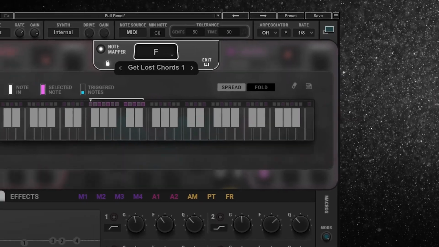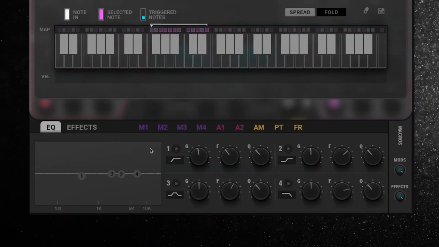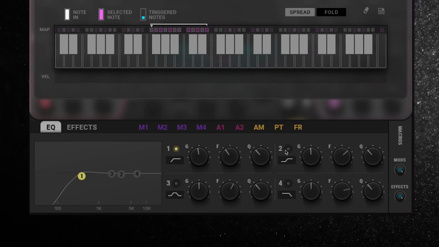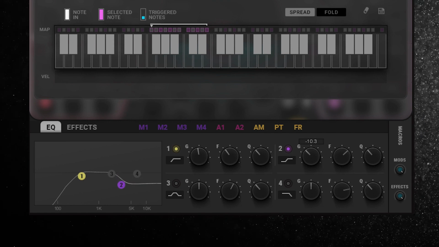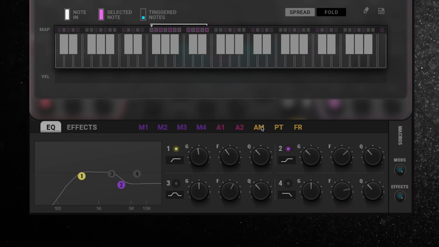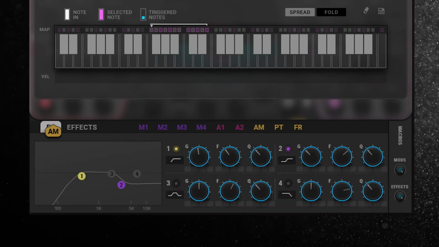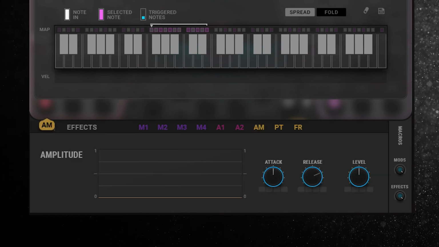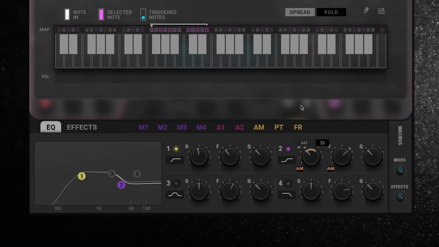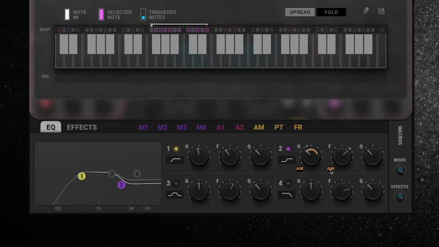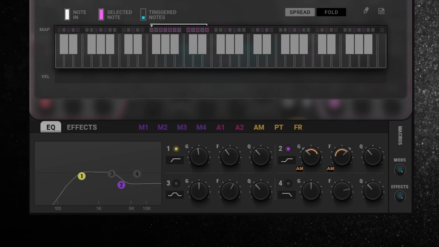All right, now for the finishing touches on this, open the EQ. We're going to roll off the lows. And then we're going to create a high shelf right around 3K. We're going to attenuate it. And then using the amplitude modulator, we're going to drag that onto the frequency knob and onto the gain knob on band 4. And now, the louder I sing into it, the more it's going to open up.